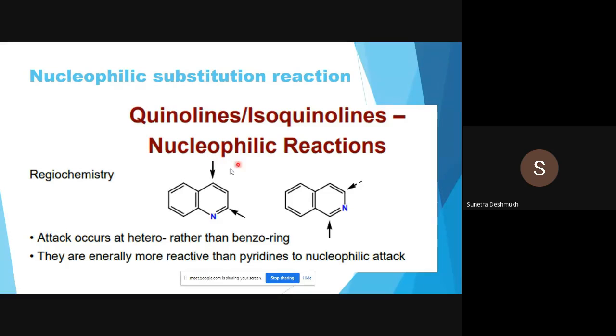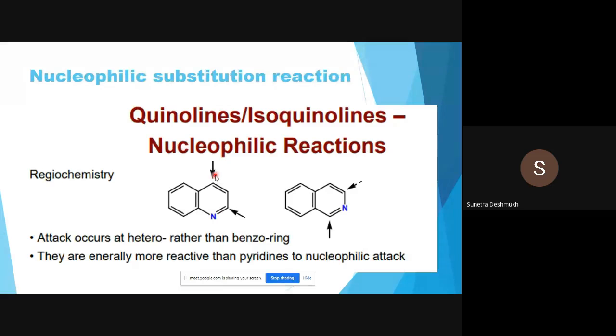substitution reaction. As the pyridinyl ring is electron deficient, nucleophilic reactions will definitely occur on the pyridinyl ring. So what is the regiochemistry of nucleophilic substitution in quinoline? It is the second position or the fourth position. So nucleophilic substitution occurs at either the second or the fourth position. Attack occurs at the hetero ring rather than the benzo ring. They are more reactive than pyridines to nucleophilic attack.